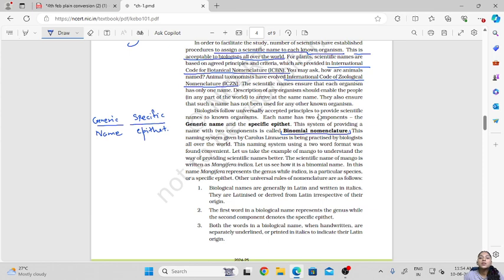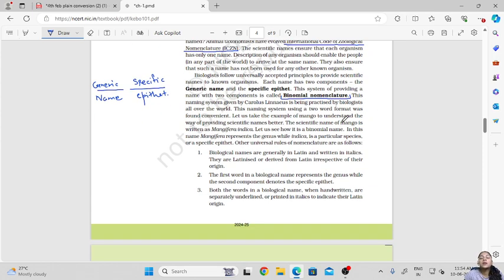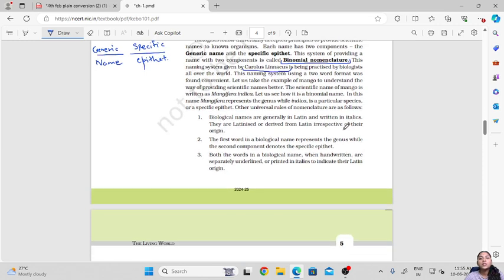This system of binomial nomenclature was given by Carolus Linnaeus. Now there are certain rules for assigning these binomial names to organisms. Let us see what these rules are.